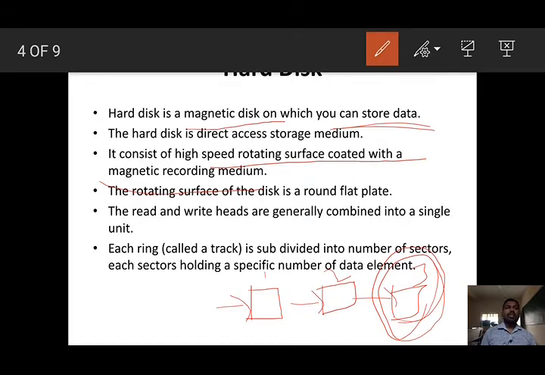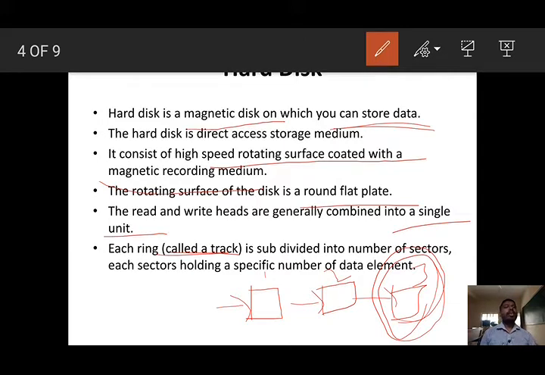The rotating surface of the disk is a round flat plate. The read write heads are generally combined into a single unit. Whenever you want to read or write data, it is generally combined into a single unit. Each ring is called a track and is subdivided into a number of sectors. Each sector holds a specific number of data elements.